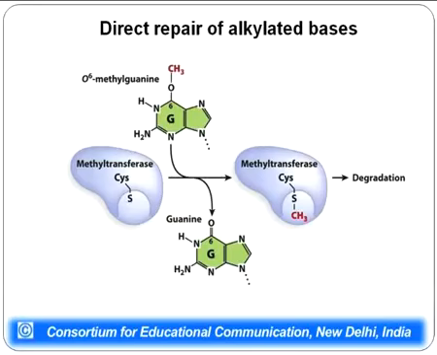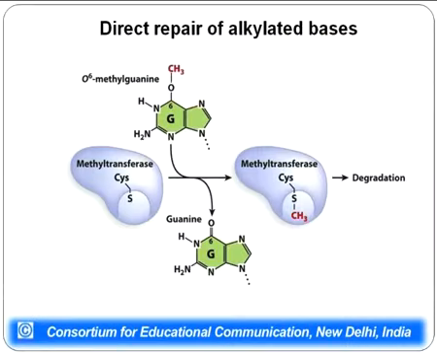Whenever a very large quantity of methyl transferases have been blocked by addition of the alkyl groups, this acts as a signal for the cell to enhance the transcription or the expression of the methyl transferase gene. Whenever there is severe damage, that means methyl transferase will be having more alkyl groups, more of the methyl transferases will be inactivated, and this particular signal is for the methyl transferase gene to start expressing itself.